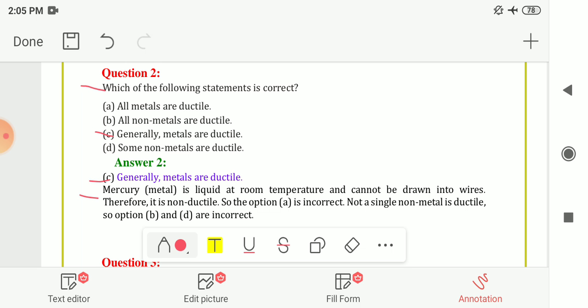And not a single non-metal is ductile. That means non-metal substances are not ductile. So that's why options B and D, all non-metals are ductile and some non-metals are ductile, are incorrect. So here our answer is option C, generally metals are ductile.